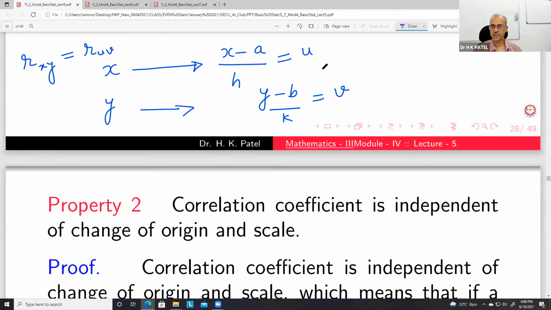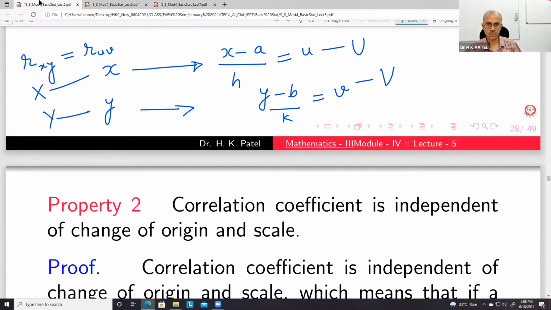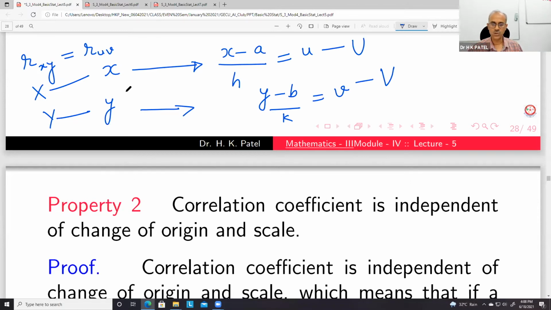So you just find the correlation between the two random variables u and v. It will be the same as the correlation coefficient obtained between the random variables X and Y. So this you have most probably used.